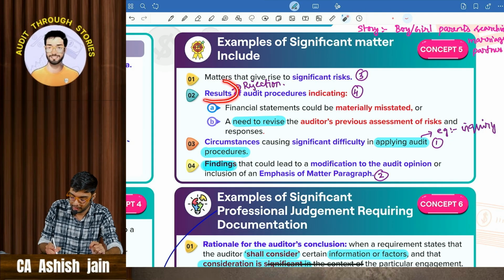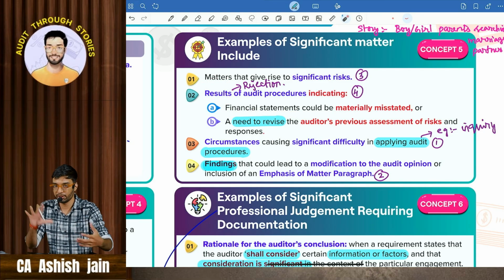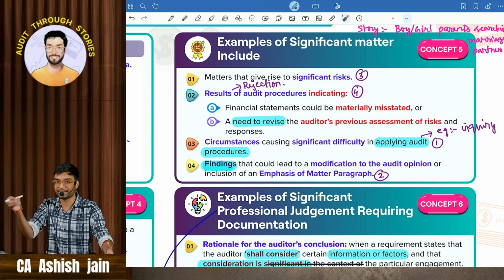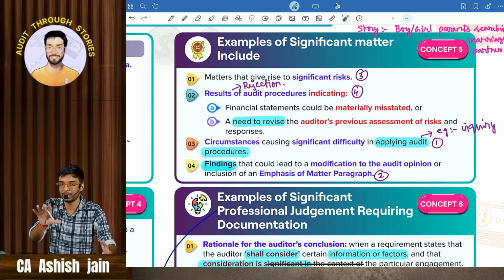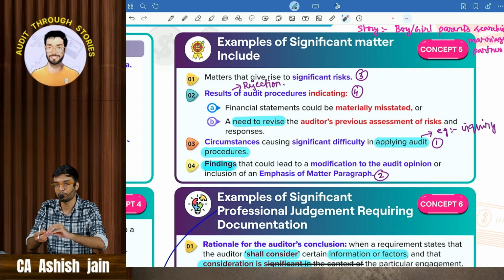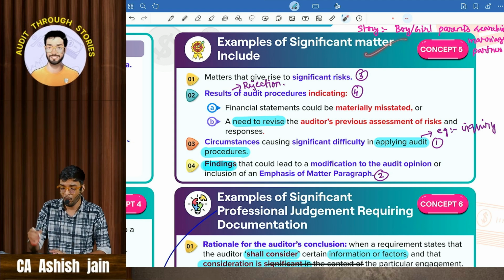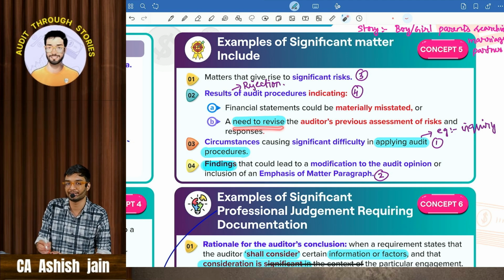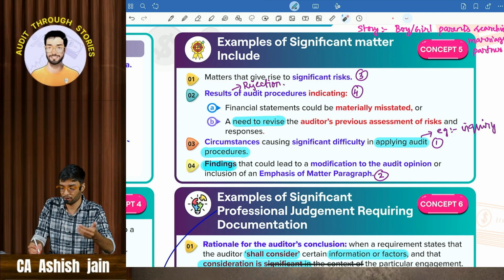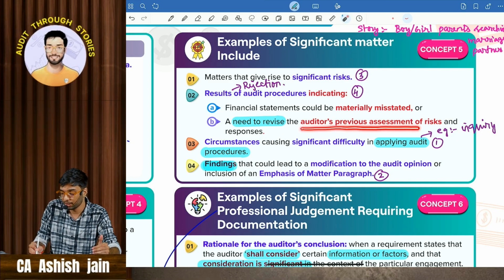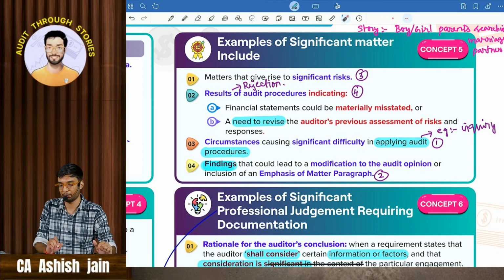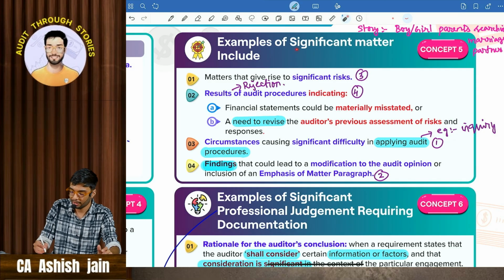Whatever procedure you have applied indicates that the financial statement is materially misstated, then that particular matter will be considered a significant matter, or it requires a need to revise the assessed risk and response. Need to revise the auditor's previous assessment of risk and response, then it will be considered as a significant matter. Very, very easy.